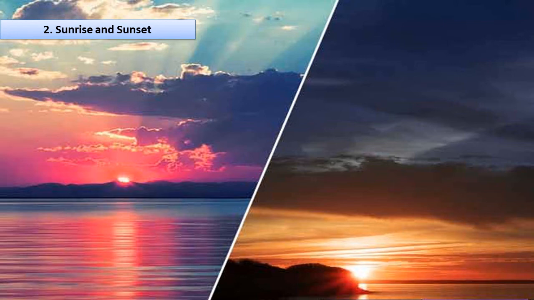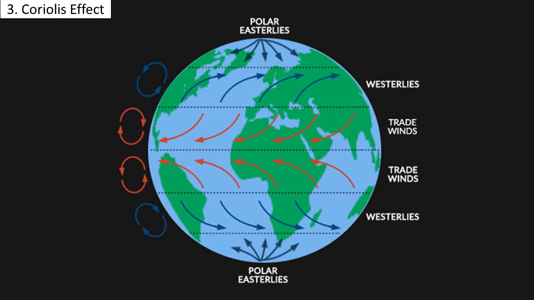Sunrise and sunset are caused by the rotation of the earth from west to east. So, the sun appears to rise in the east. The part of the earth that moves from darkness into the sun rays experiences sunrise, and when it moves away from the sun rays, it experiences sunset. Once the direction of the rising sun is known, it is easy to find out other directions such as west, north, and south.